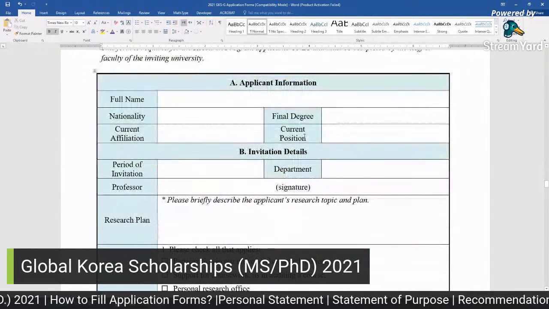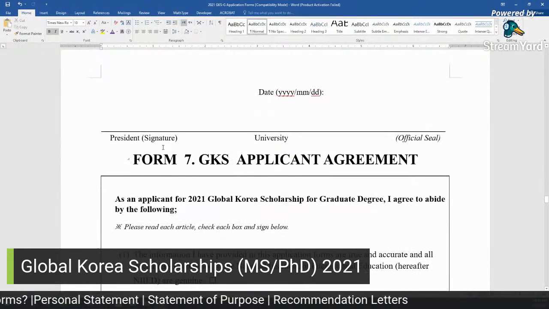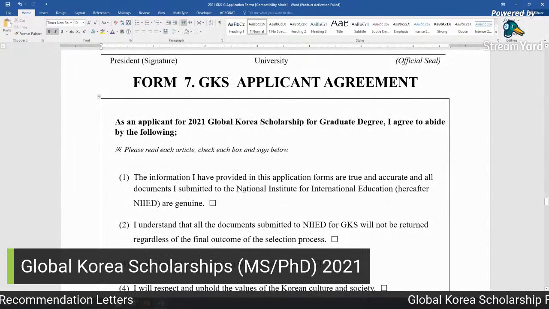So this letter is not required for you. And form number 7 is the GKS applicant agreement. You just need to put a tick mark here.